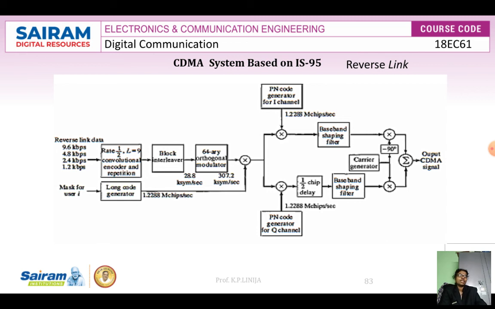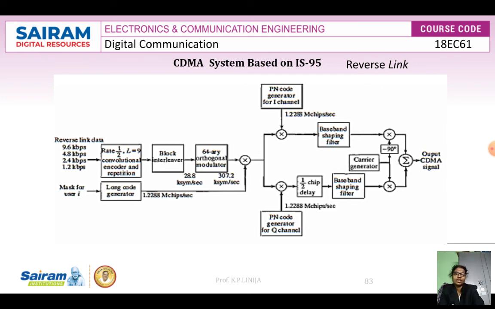The resulting 1.2288 megachips per second binary sequence is of length N equal to 2 power 15, and the rate is also the same. There are also I and Q signals, the in-phase and quadrature-phase components, and these I and Q signals are filtered by a baseband spectral shaping filter.